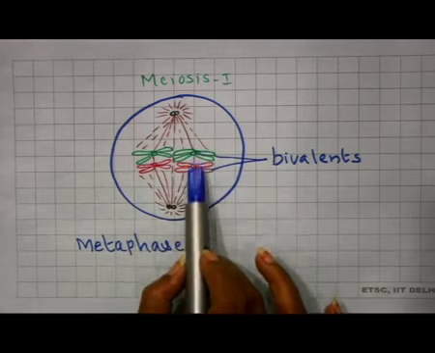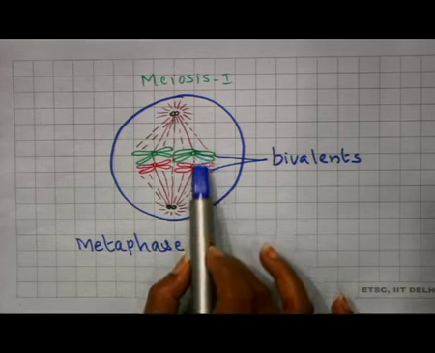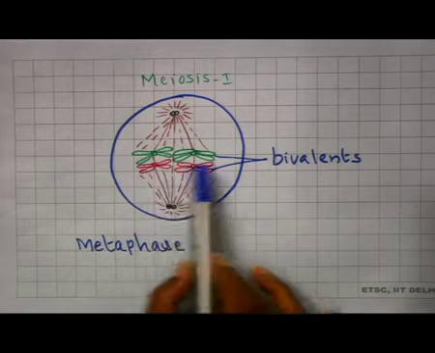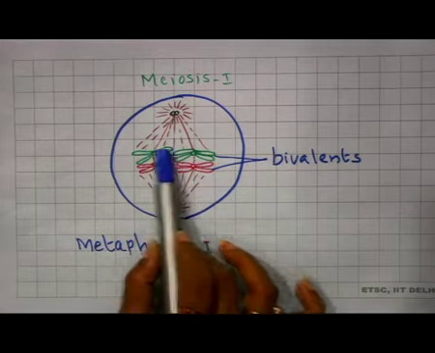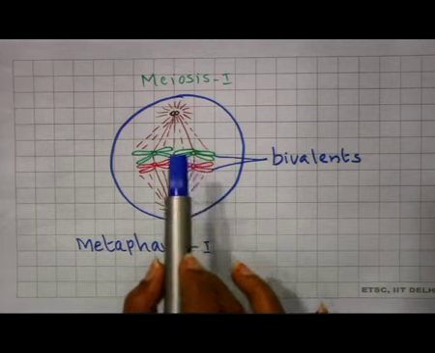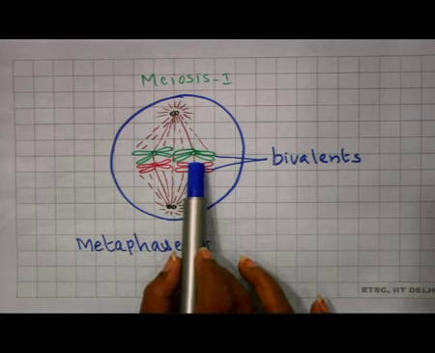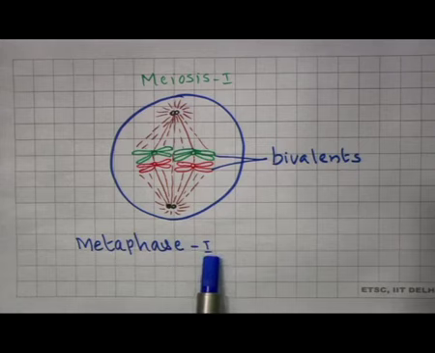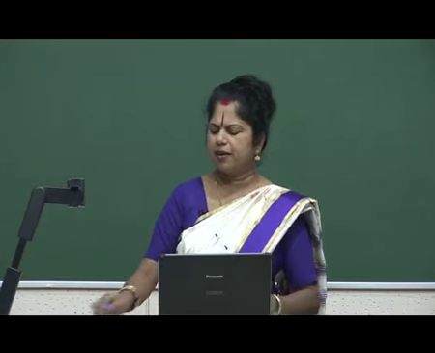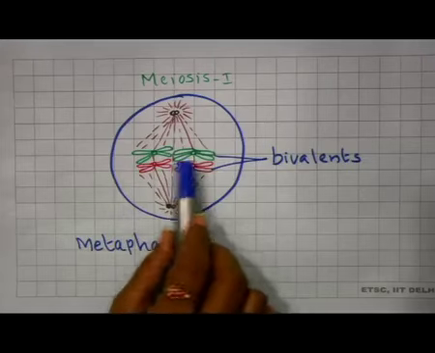This is one pair of homologous chromosomes, and this is the second pair of homologous chromosomes. And they are seen arranged exactly at the equatorial plate of the cell. So, this particular stage is known as metaphase 1. Bivalents are arranged at the equatorial plate of the cell in parallel groups. They are arranged parallelly.